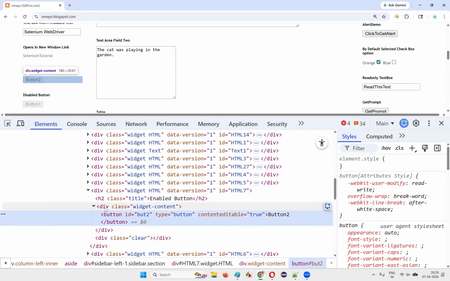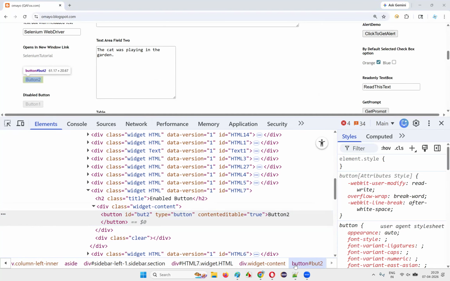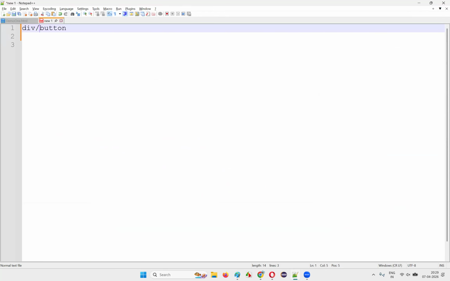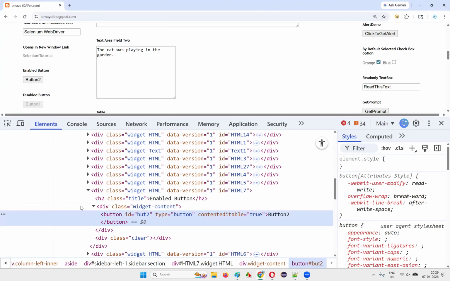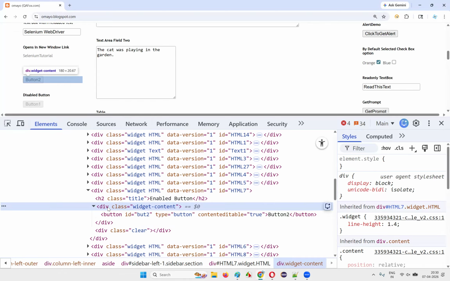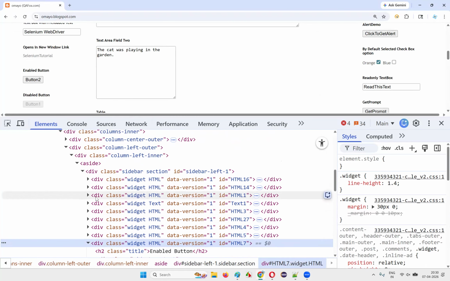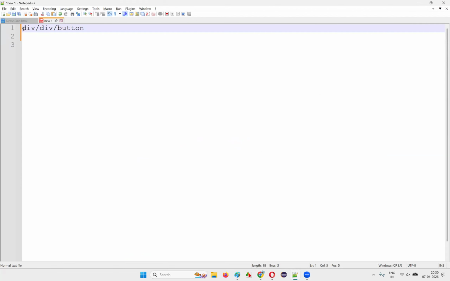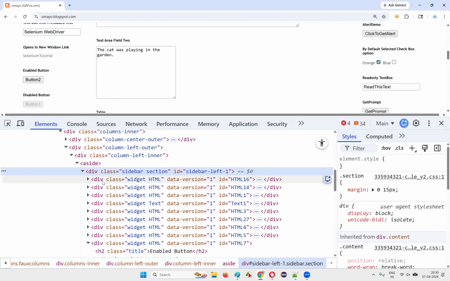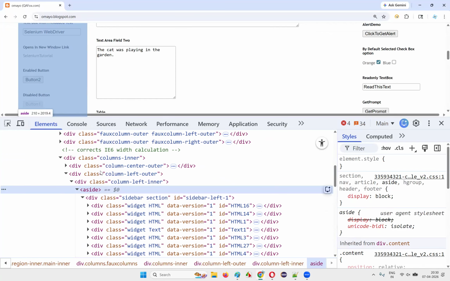On the top of the button, who is the parent of this button? Div. So I'll write that down here. Div is a parent tag and button is a child tag. Now who is the parent of this div tag? The parent of the div tag is another div tag. So here I need to write another div as a parent for this div tag. Now who is the parent of this div? Here the parent is another div tag. So I'll write another div as a parent of this div tag. Now who is the parent of this div? Aside. Write down that aside. Aside is the parent of that. Now who is the parent of this aside?